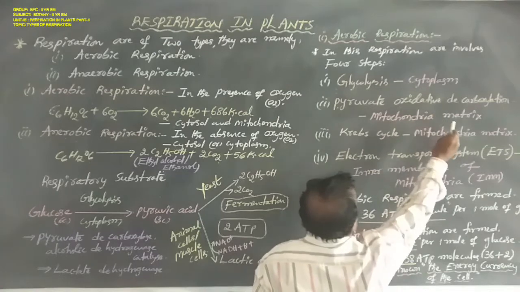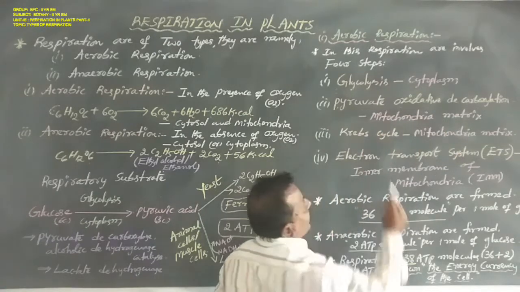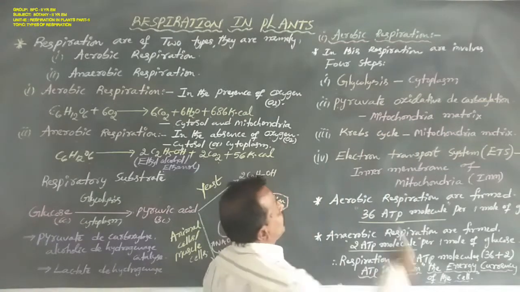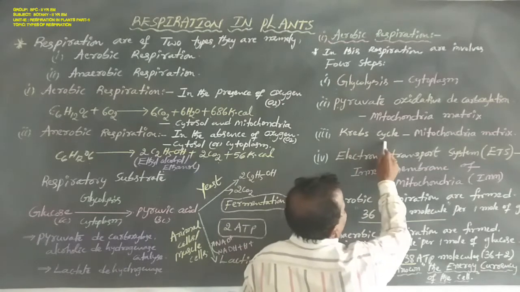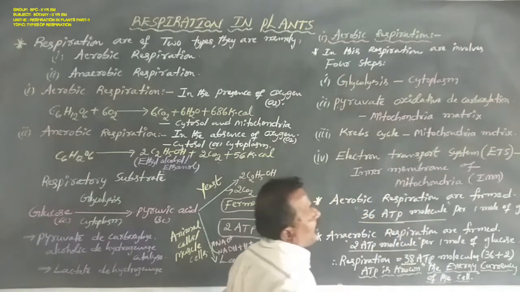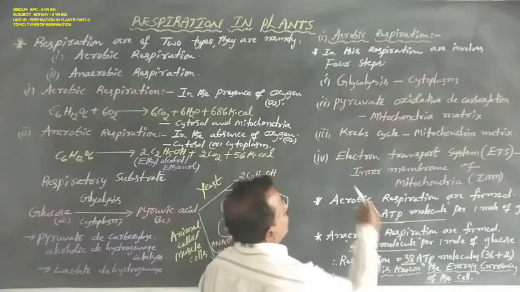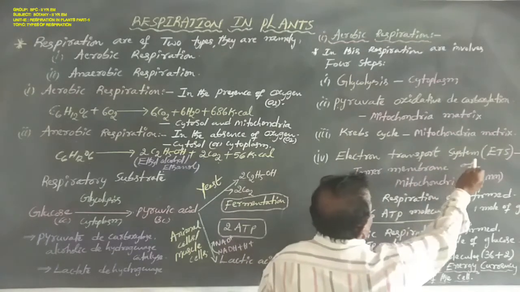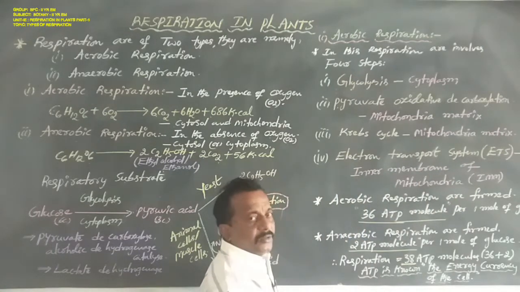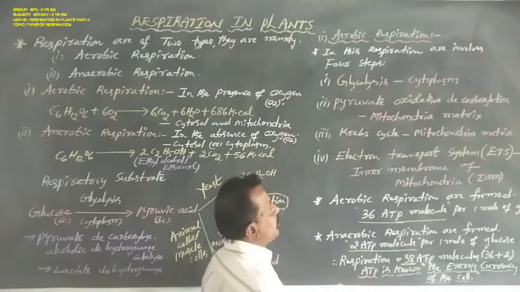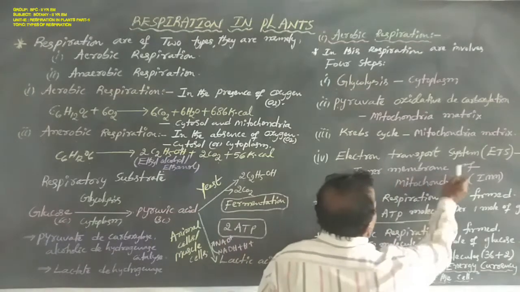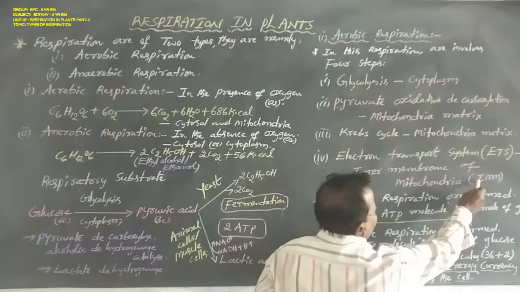Pyruvate oxidative decarboxylation takes place in the mitochondrial matrix. Krebs cycle or citric acid cycle takes place in the mitochondrial matrix. Electron transport system, that is ETS or oxidative phosphorylation, takes place in the inner membrane of mitochondria, short form IMM.